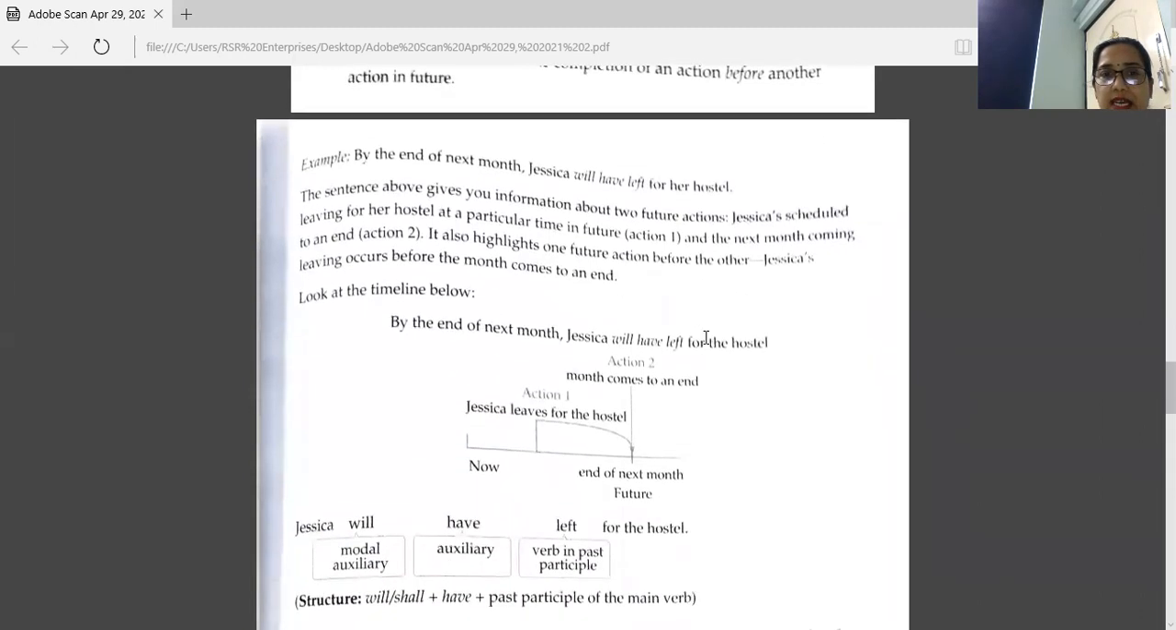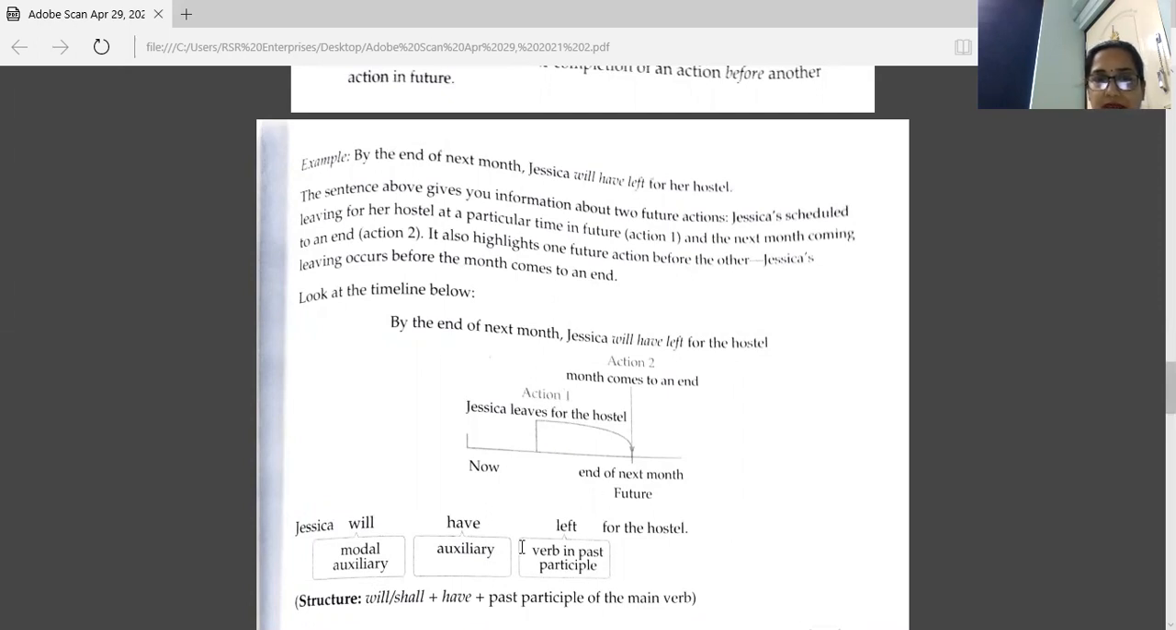See this timeline, how they have shown here. By the end of the month, Jessica will have left the hostel. So here we have action 1, Jessica leaves the hostel, and then action 2, the month comes to an end. So before the end of the next month, she will leave. For the work which is getting completed, you have to use will have left.